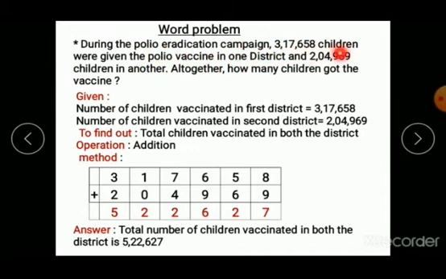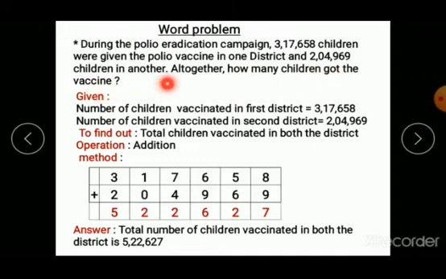So many children from one district are vaccinated. 3,17,658 children are vaccinated from one district, means first district you can say, and 2,04,969 children in another district. Okay, so from first district so many children, from another district so many children. Altogether how many children got the vaccine?